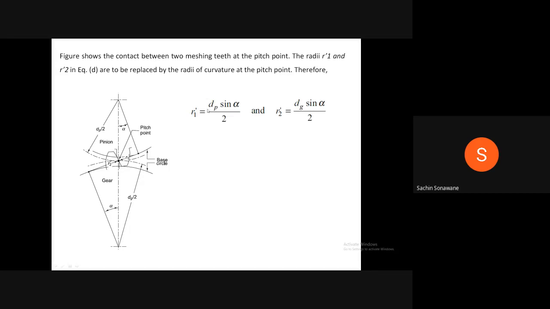Sin alpha is equal to R2 dash divided by dg by 2. Therefore, R2 dash is equal to dg sin alpha divided by 2. Similarly, in case of pinion, sin alpha is equal to R1 dash divided by dp by 2. Therefore, R1 dash is equal to dp sin alpha divided by 2. We are getting these two equations.